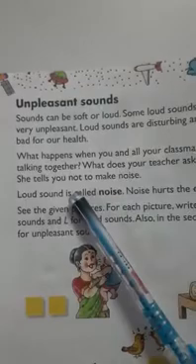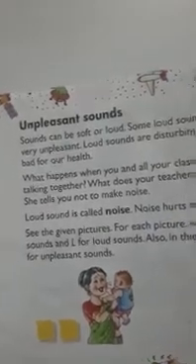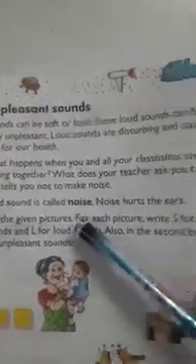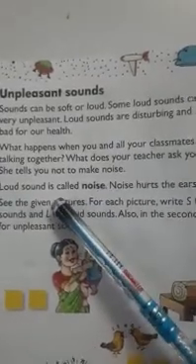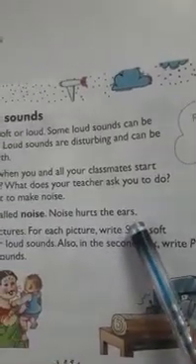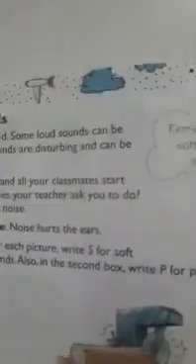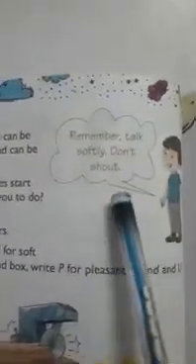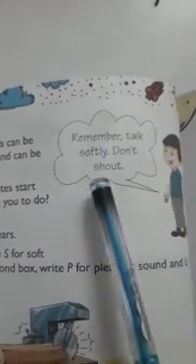What happens when you and all your classmates start talking together? What does your teacher ask you to do? She tells you not to make noise, because when all of you are shouting, it creates unpleasant, irritating sounds. Loud sound is called noise. Noise hurts the ears. Noise is unpleasant to the ears. Always talk softly. Do not shout, because it will be unpleasant for others.